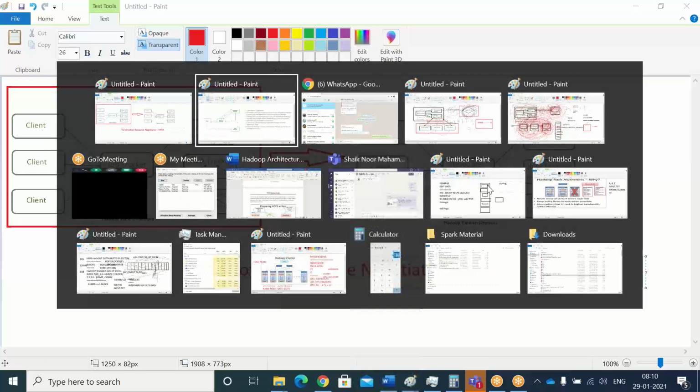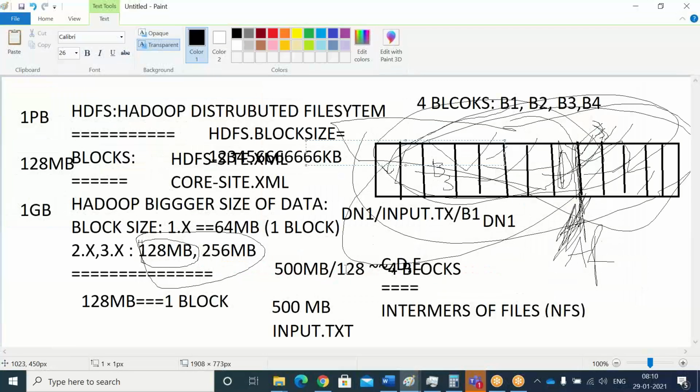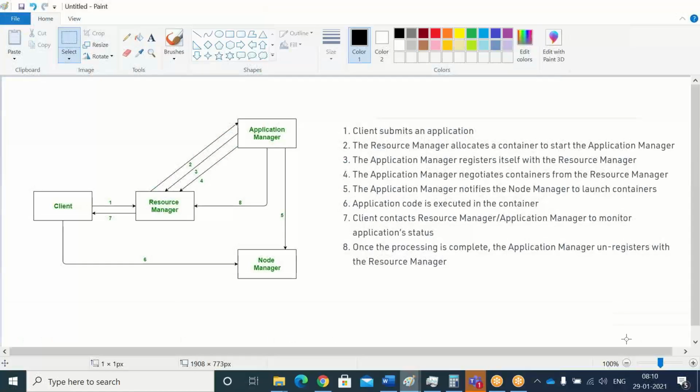Let's go to the other diagram to see how Yarn is going to work very efficiently. First, the client submits an application, which is nothing but your job. Whatever job you are going to submit is from the client. From the edge node you have submitted something, and first it will go to the resource manager on top of your name node.